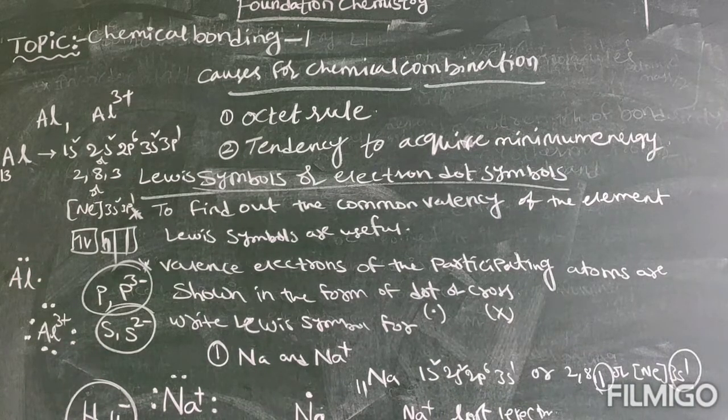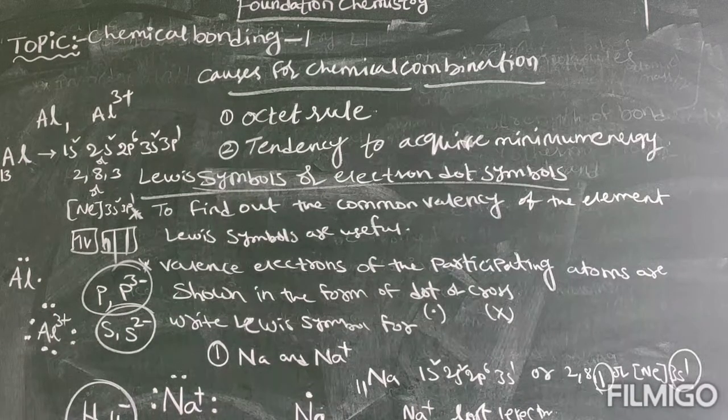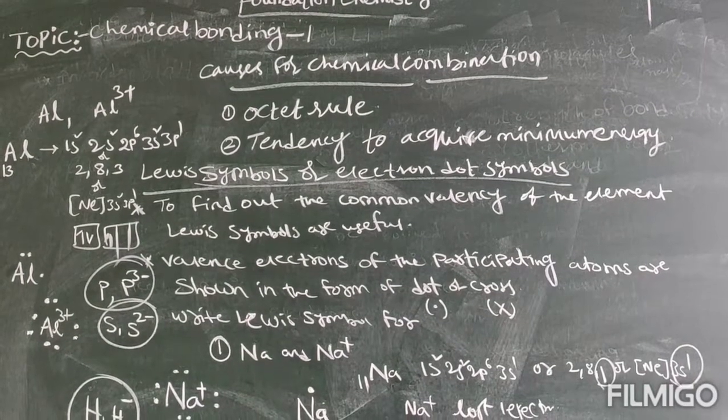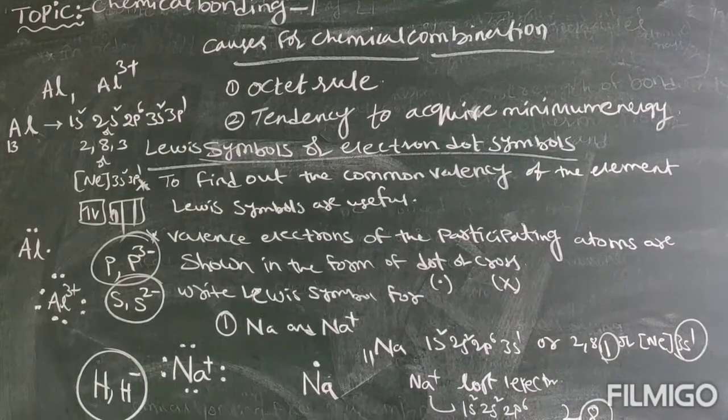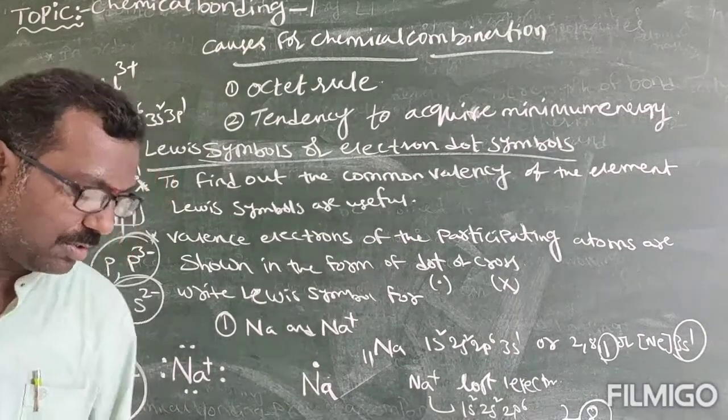Try the Lewis dot symbols for H minus, S2 minus, P3 minus. So this is all about the first topic of chemical bonding.